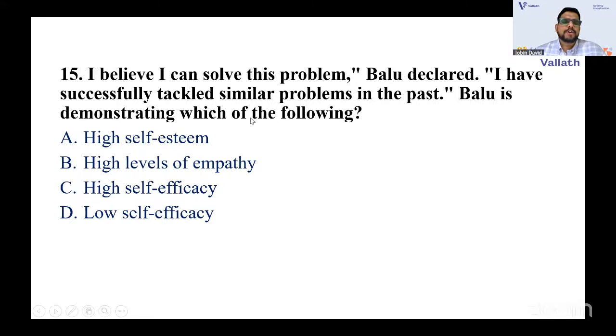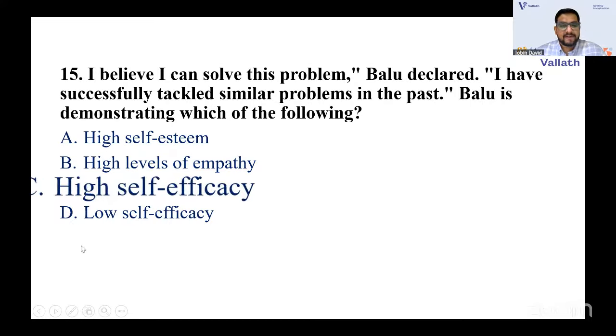Obviously, you can eliminate option D, low self-efficacy, because it's not low self-efficacy. See, I believe I can solve this problem. It's the confidence that Balu is having, right? I have successfully tackled similar problems in the past. So he's having very good confidence in that. It's not high levels of empathy also. It's not something to do with empathy. Obviously the answer will be high self-efficacy. That is the right answer for this question.